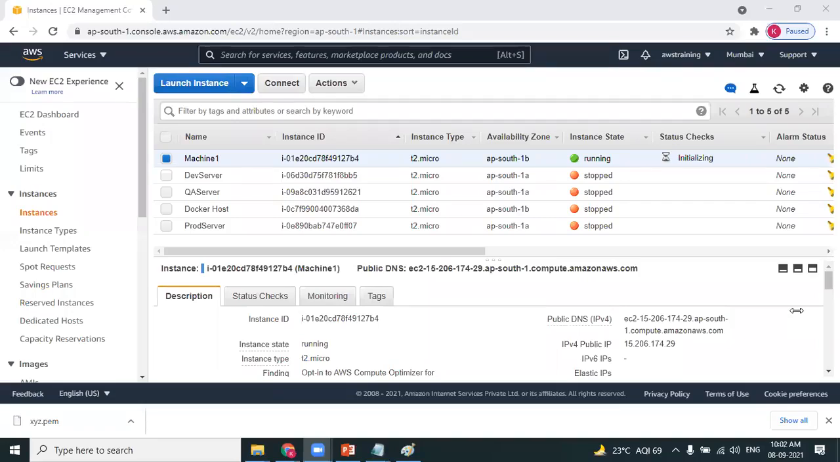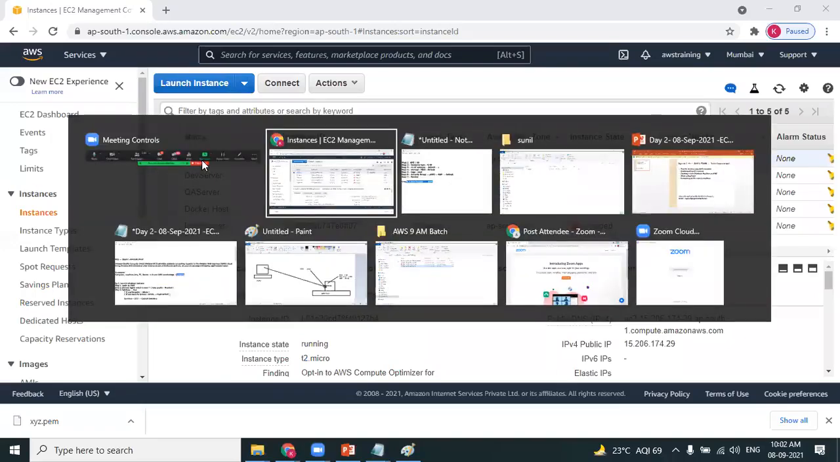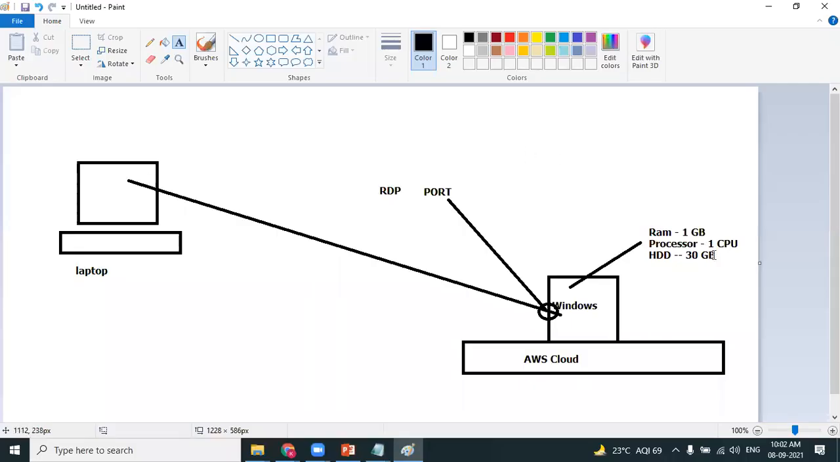is something important. Let's focus. What is the configuration of this Windows machine? Yes, you are right. We already know the configurations. We have taken a note of it. This configuration is 1 GB RAM, 1 CPU, and 30 GB of hard disk. Fine.